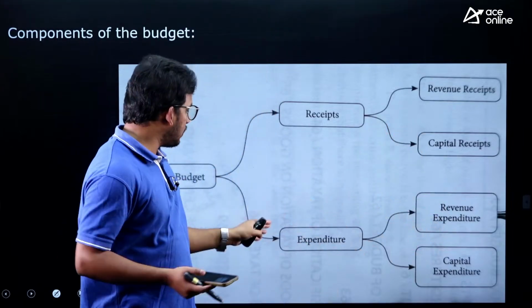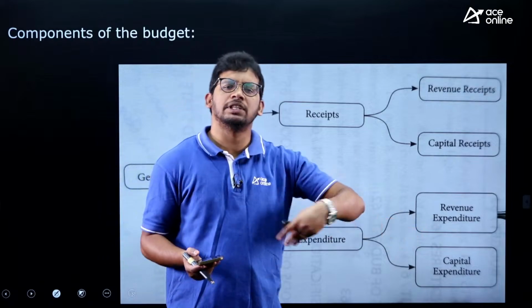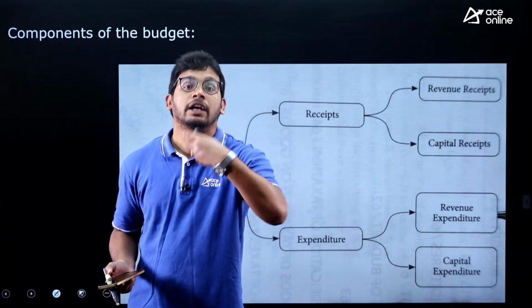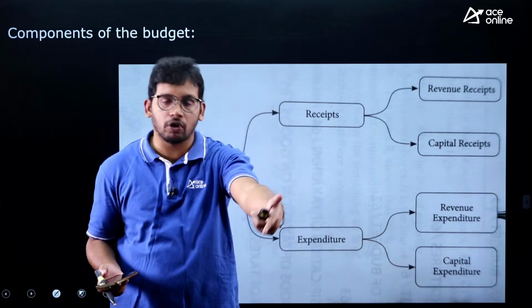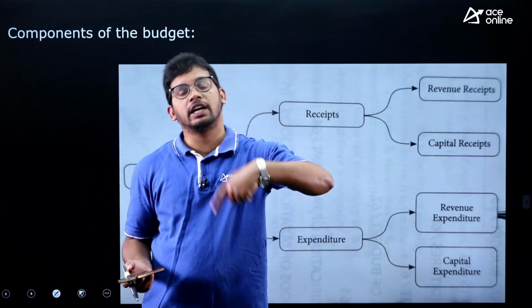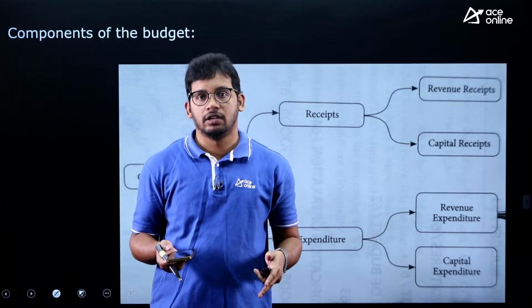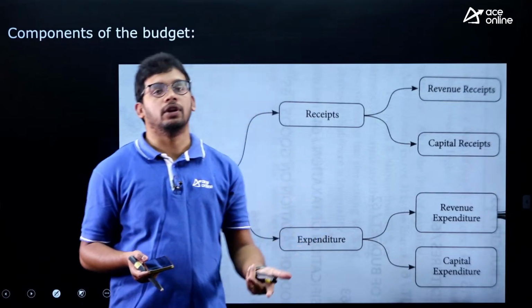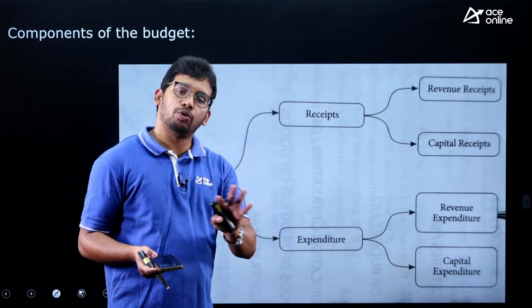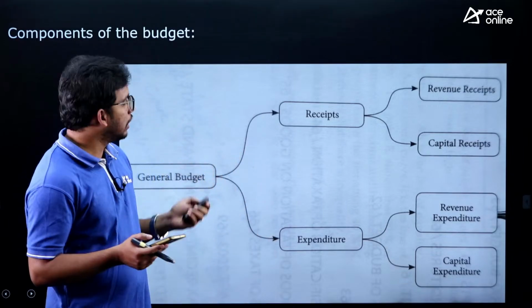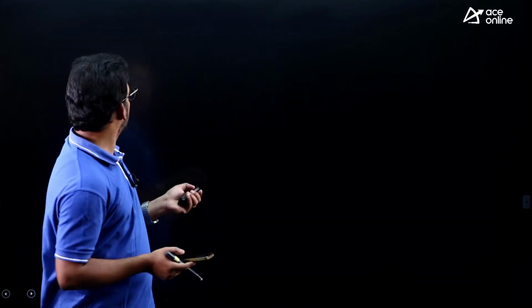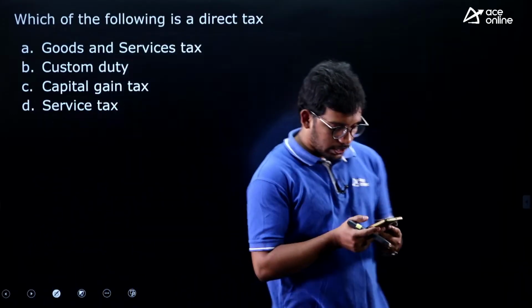Then we have expenditure, revenue expenditure, that means salaries, one way payments given to someone else like subsidies and all. And capital expenditure means now government is spending money but they will get the returns like road construction and all, so they will collect taxes regularly. So these are the four components, go through them, this is a very important topic, right. So yes, this is C. Let's move to the next question.